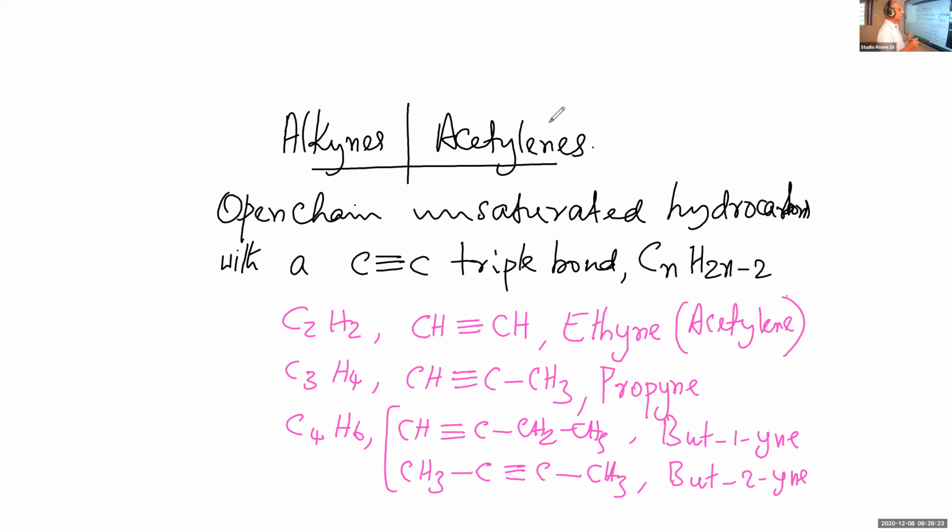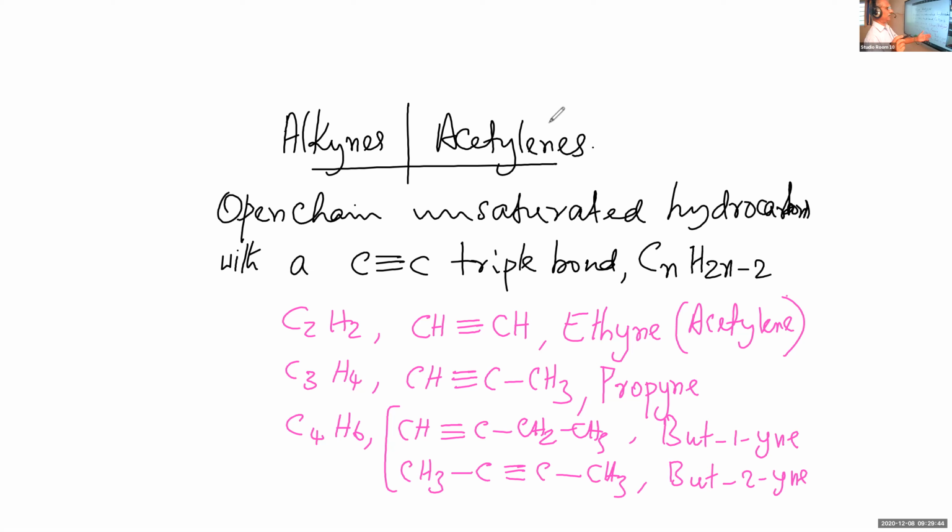So we can name the compounds based on the IUPAC system by simply replacing ANE by YNE. And before YNE, you must mention the position of the triple bond also.